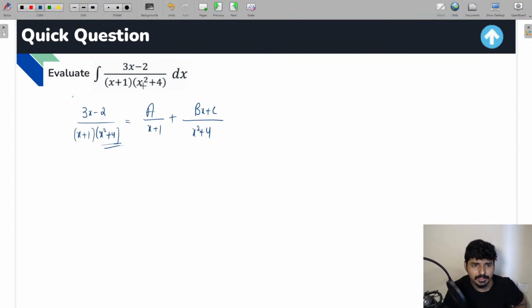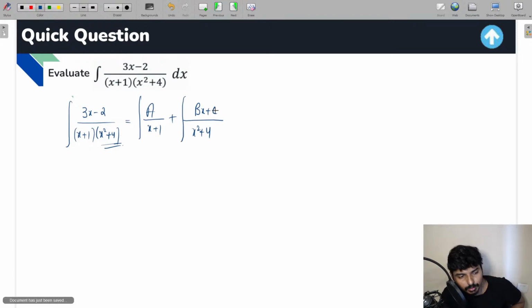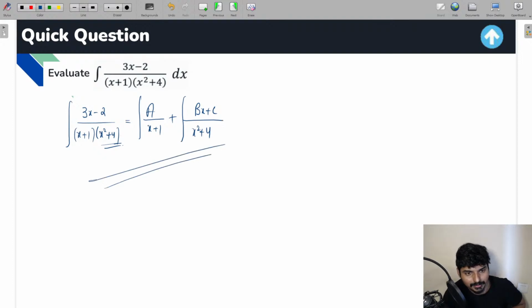Okay, and after doing that, what will you do? Take the LCM, find the values of A, B, C, and after that, instead of integrating this term on the left hand side, you integrate these two terms on the right hand side. You are going to get the solution. So I hope this question is also clear for you. I mean, the rest of the part, finding the values of A, B, C and integrating these two terms, I think you guys can do it also. It's very simple. So I hope this is clear for you.